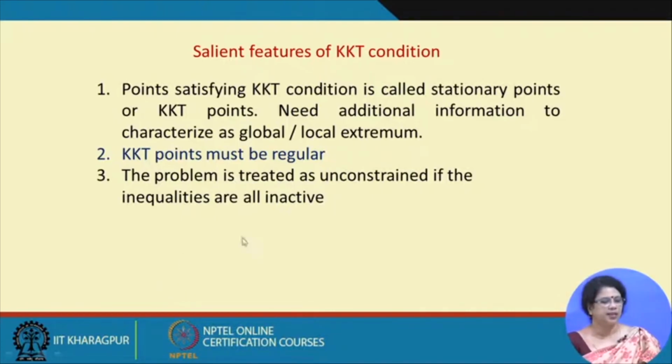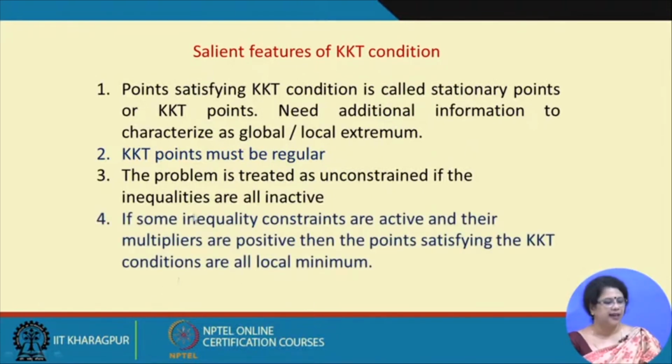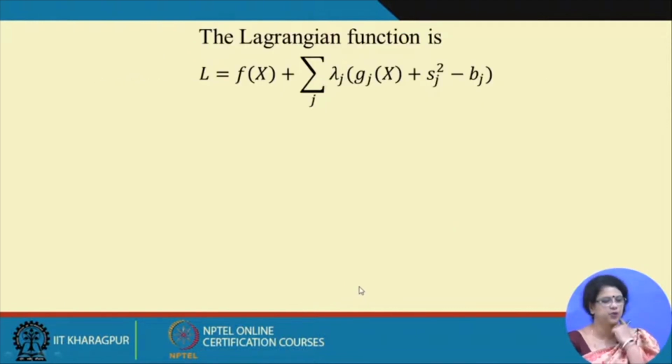That is why we can say that all the inequalities are inactive. And if we have a few inequality constraints which are active and a few which are inactive, then through the KKT condition we can very easily find out that for the inactive constraints the KKT multiplier is 0, and for the active constraints the KKT multiplier will be non-zero. That is the symptom given through the KKT condition. That is why let me go through the KKT condition in detail.